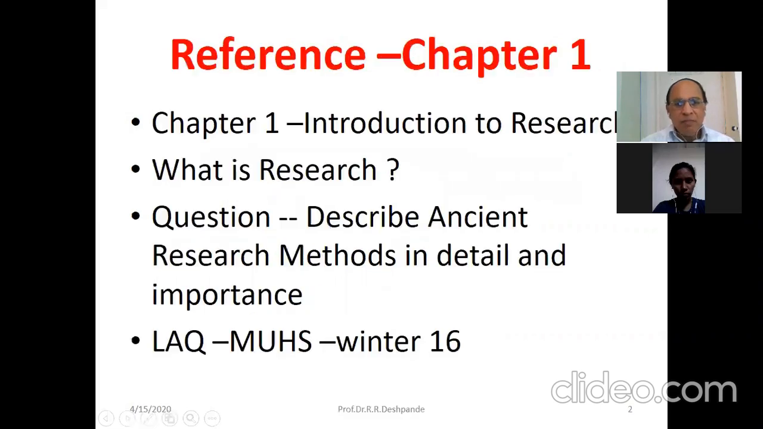Actually, we have already completed the first 8 slides, but as this topic is very important, just to revise the previous 7 slides, I have opened from the first slide. The question may be asked in the viva or the oral: what is research, and describe the ancient research methods or the classical research methods.